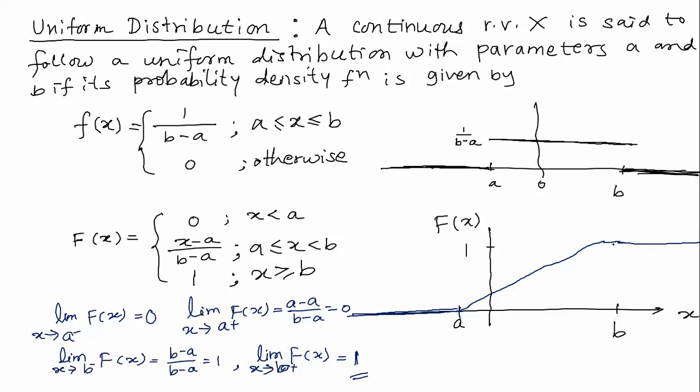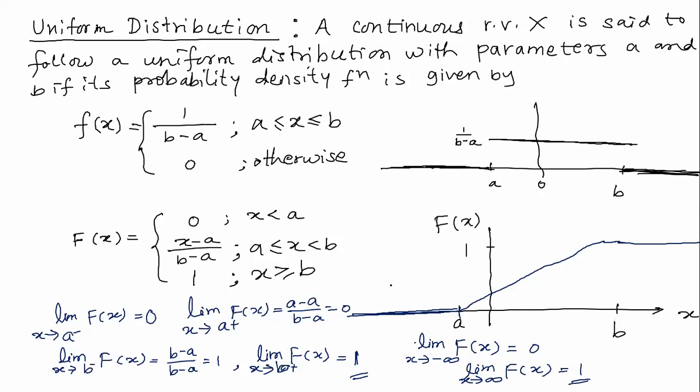And one more thing, there are some properties of this distribution function. The limit of capital F of x as x tends to minus infinity is 0. The limit of capital F of x as x tends to plus infinity is equal to 1. This is always true, not only for this, for any distribution.